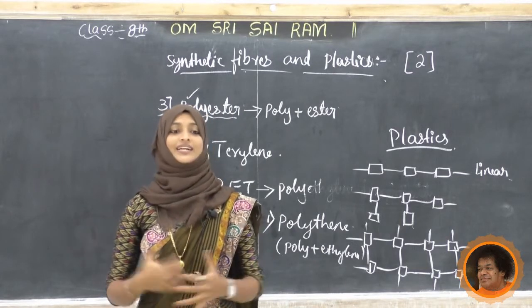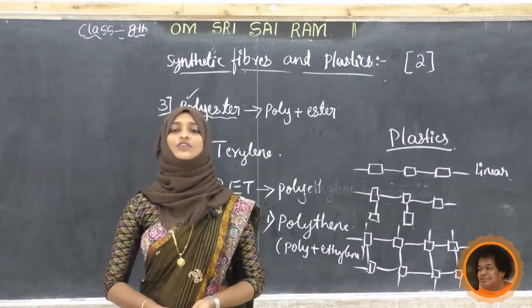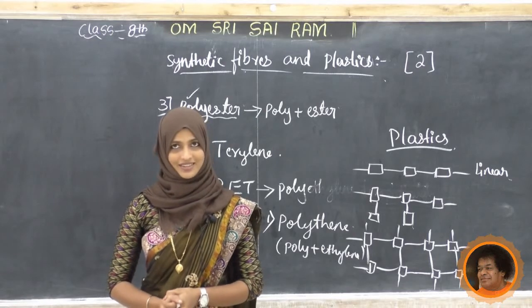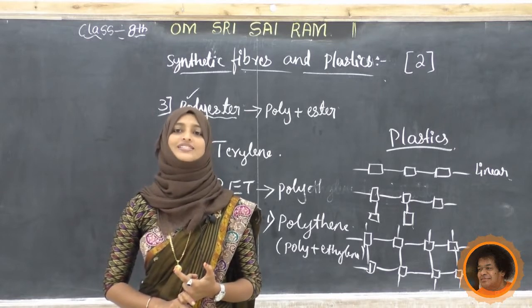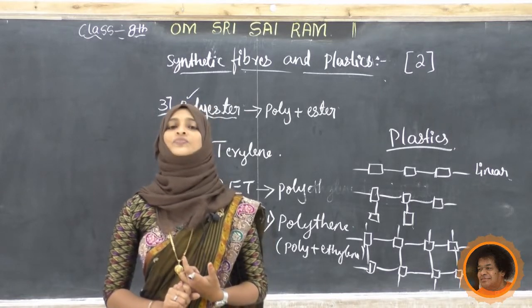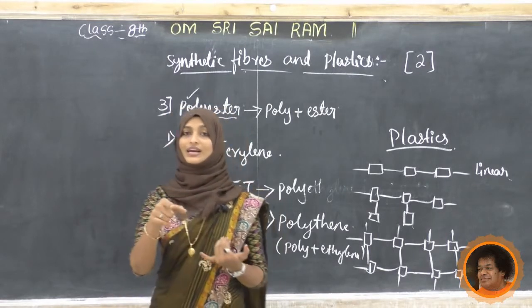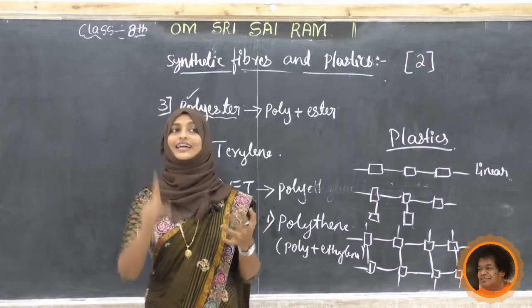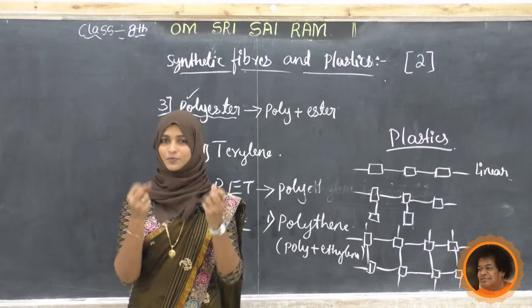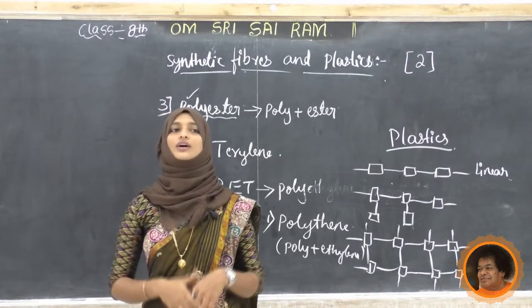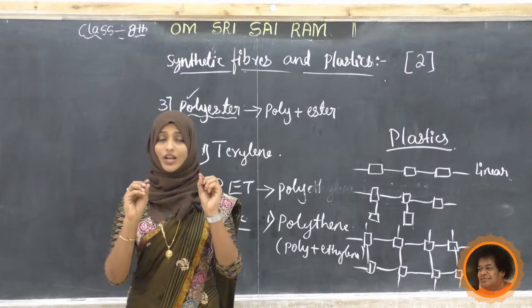Next we'll study more about the characteristics of plastic in the next class. Before that, we'll recall what we have studied in today's class. Yes, we have studied about polyester. Polyester clothes are very famous nowadays. Polyester is poly plus ester. This is a synthetic fiber. Why are we using it? It does not get wrinkled easily, because of that we are using it more and more. It is crisp, stiff, easy to wash, and dries very soon. So that is about polyester.